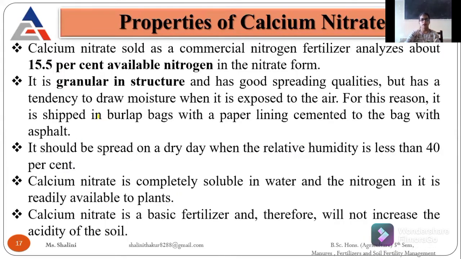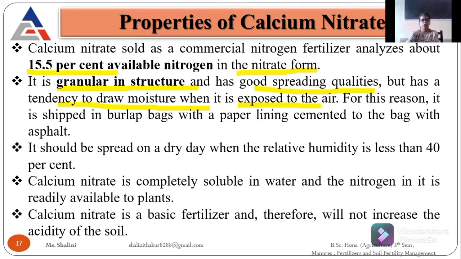Next is calcium nitrate. It contains about 15.5% of nitrogen, and that is also in nitrate form, because we are studying the nitrate fertilizers. It is also in a granular form, and it has good spreading quality, but it has a tendency to draw moisture when it is exposed to the air.